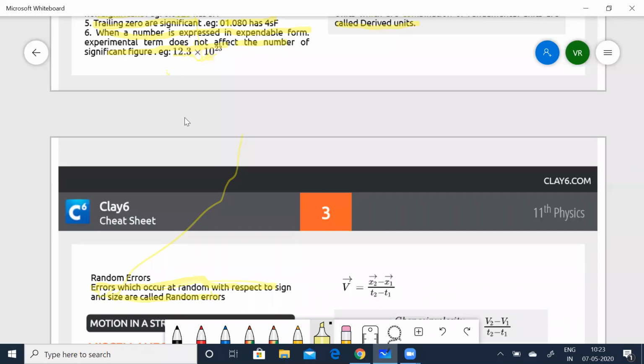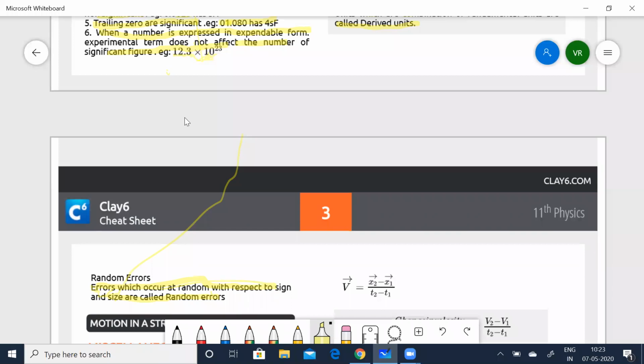Now when we say units and measurements, you can wonder how many marks I can expect from this in the paper. The number of questions they might ask or might not ask, so 0 to 1.